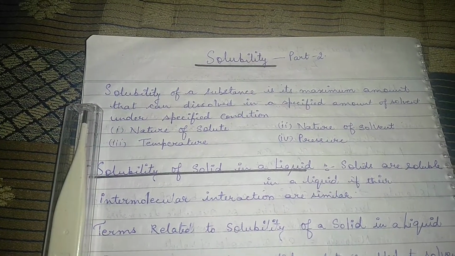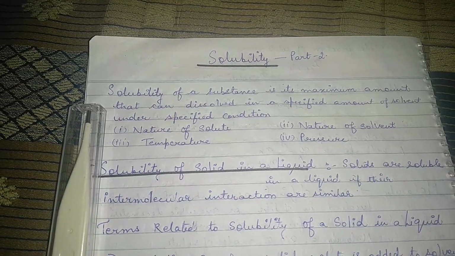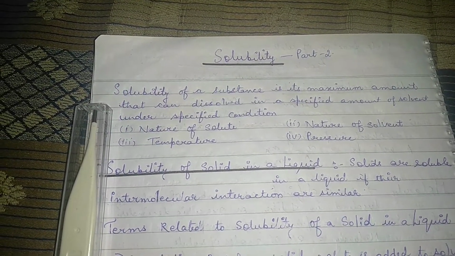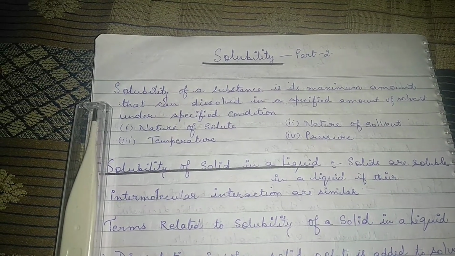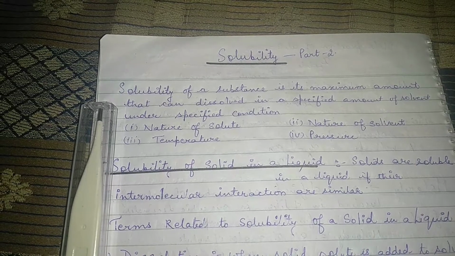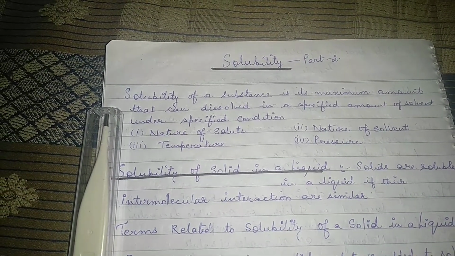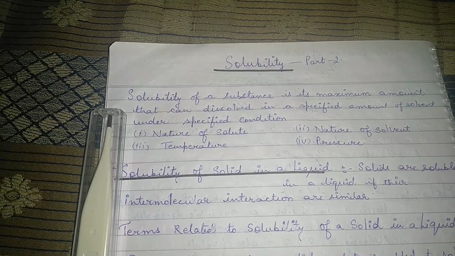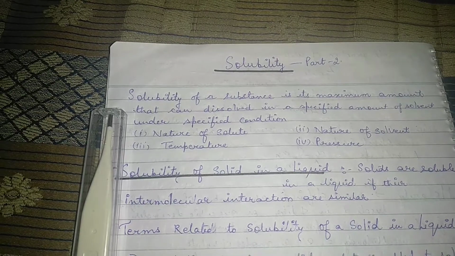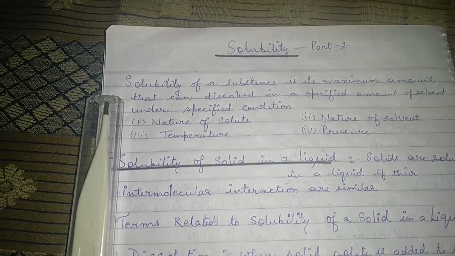Let's start with the topic. This is part 2 for the solution chapter of class 12th. Today we are going to discuss solubility, the various factors which affect the solubility of a solute in a solvent, and various parameters. What is crystallization, what is dissolution, what is a saturated solution, what is an unsaturated solution, and what are the different factors which affect the solubility. So let's start with the topic, that is solubility.